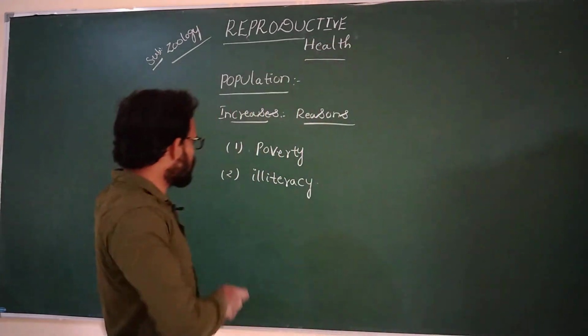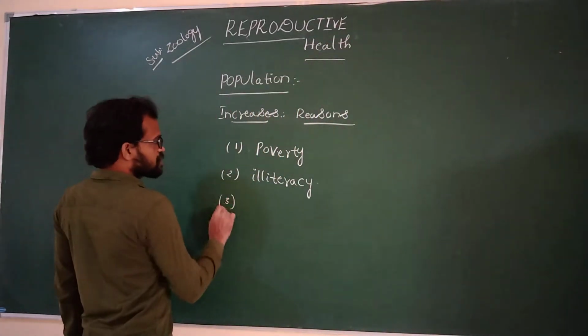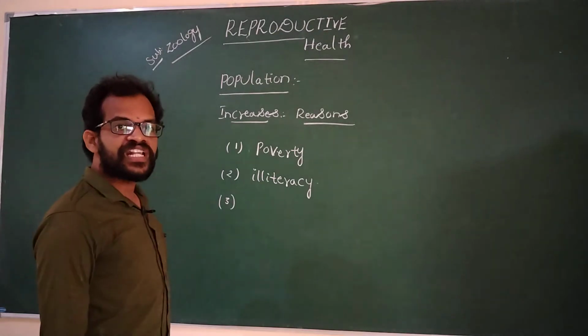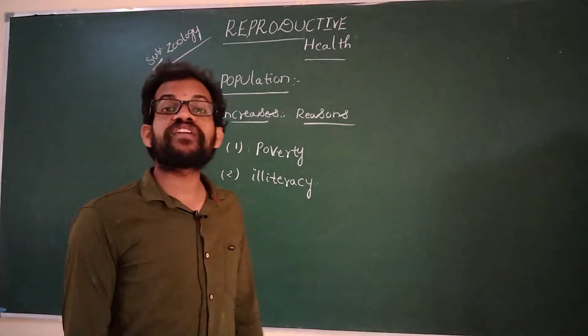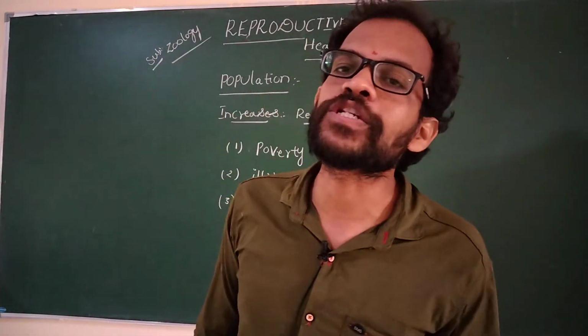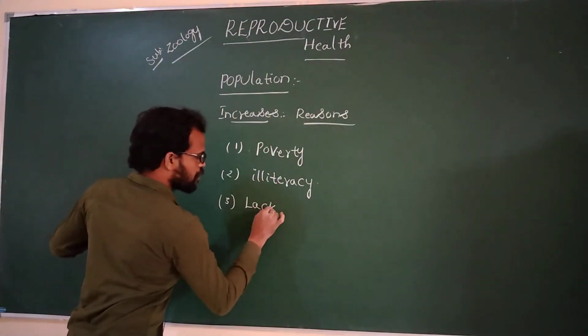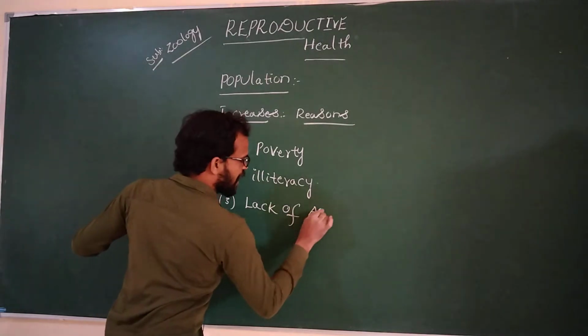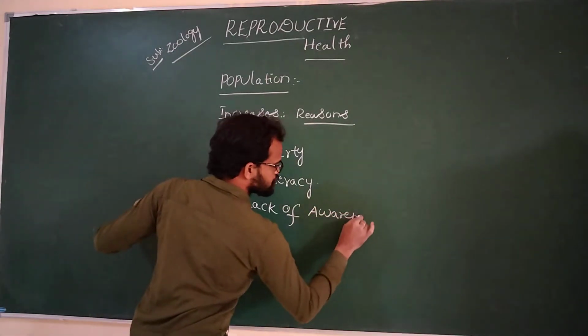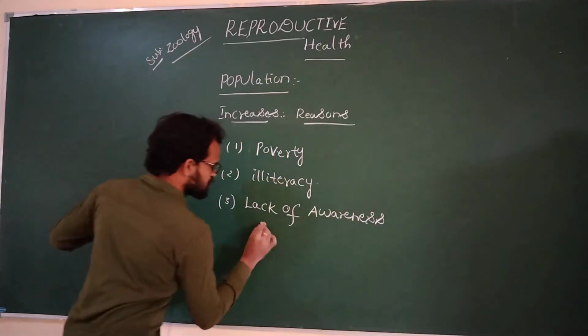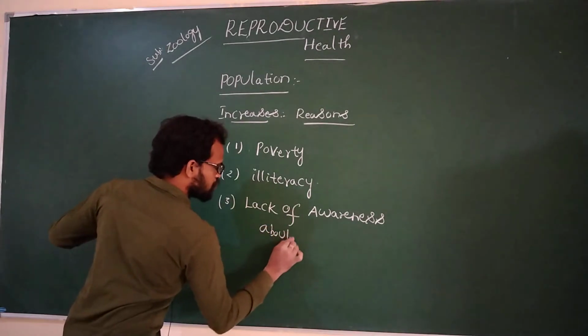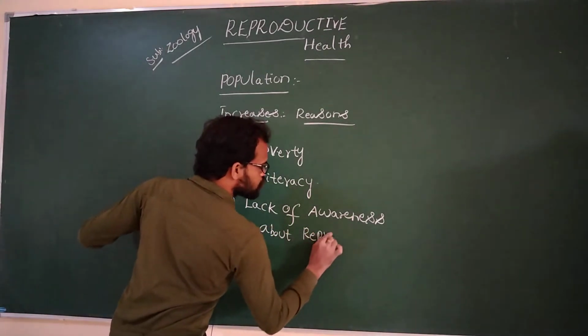What is the third important reason for the population increase?